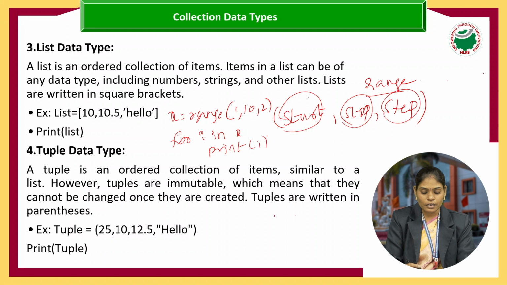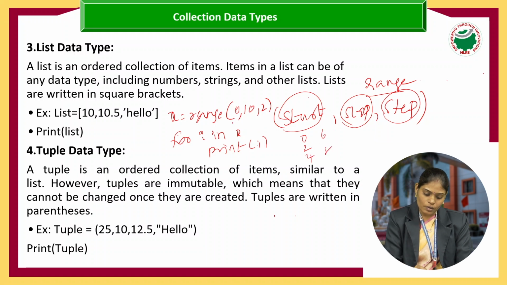When I am talking about a range, we can write start plus step into n. First, the i value starts from the start, suppose 0. It starts with 0, and I am taking step 2, so 0 and 2 gives 2. Again from 2, two steps gives 4, again 6, again 8.